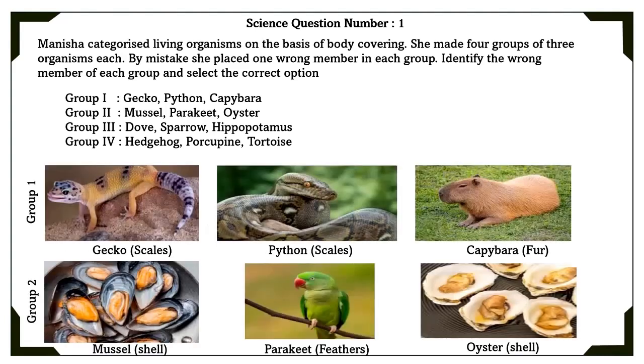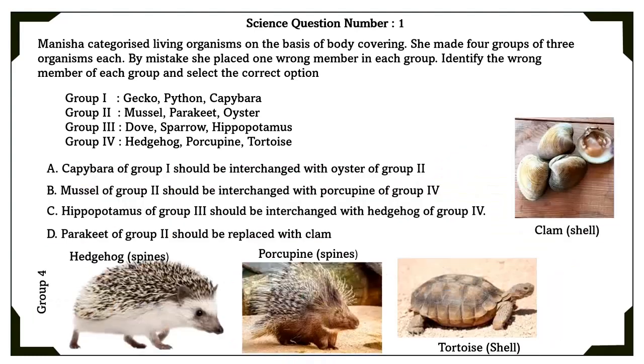In group 1, she has categorized all animals with scales, but she placed an animal with body covering that has fur, which is known as capybara. And in group 2, she placed animals with body covering as shell, and instead of placing another shell, she placed a body covering with feathers, that is parakeet. In group 4, she placed all animals with body covering as spines, but instead of another spine animal, she placed a shell animal, which is a tortoise.